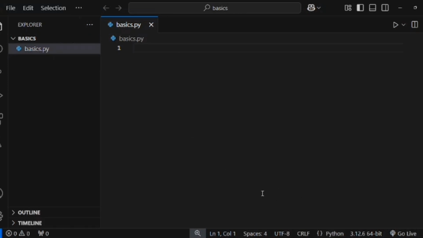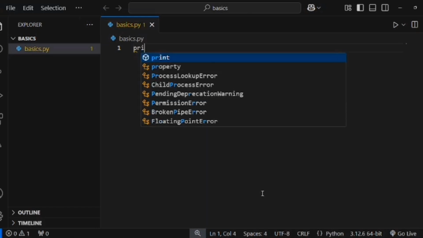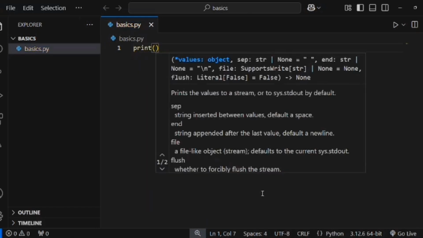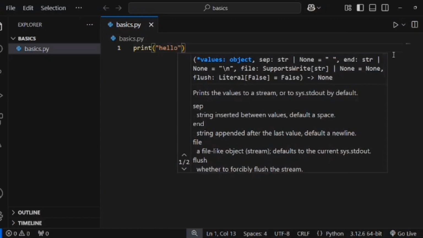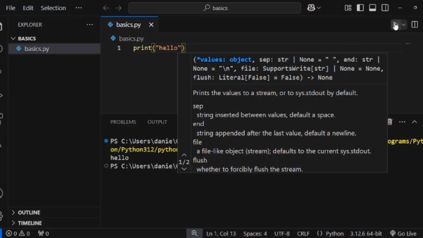Now, if you write this code, print into brackets in quotes, hello, and run it, the editor is going to run this file through the Python interpreter and print whatever is inside the parentheses. As you can see, we have hello.